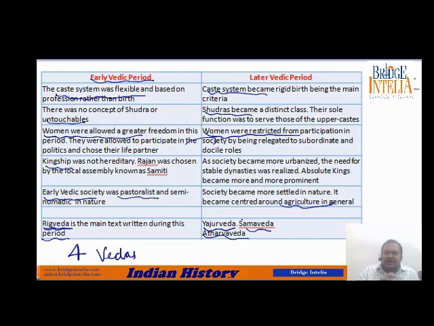So they divided this entire civilization into two different time periods. The early Vedic period, which is also known as the Rig Vedic period, because Rig Veda was composed during that time, in the first 500 years. And the last 500 years is termed the later Vedic period.